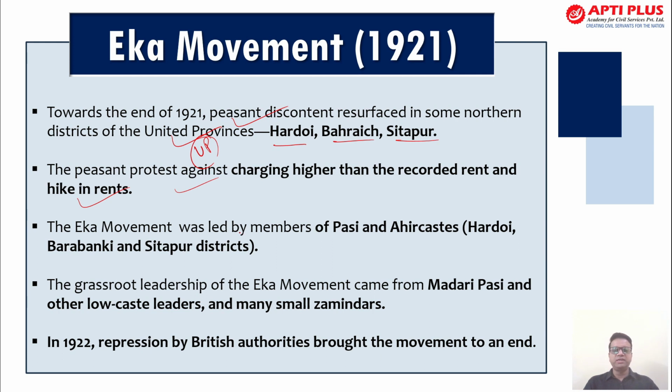The Eka movement was led by members of the Pasi and Ahir castes in the Hardoi and Sitapur districts. So three districts have been categorically mentioned here. The grassroots leadership for the Eka movement came from Madari Pasi and even lower caste leaders and many other small zamindars. So it can be asked who were the actual participants of the Eka movement. You should be aware of these details. In 1922, repression by British authorities brought the movement to an end, and it was discontinued by the forces of the British.